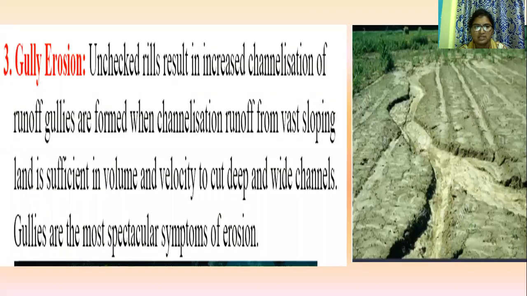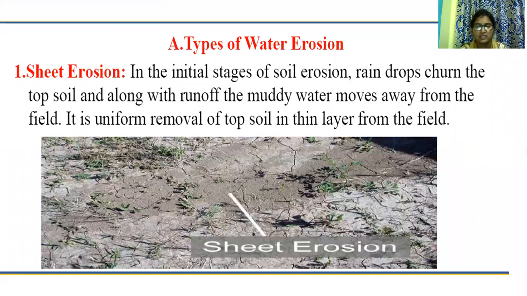The first one is sheet erosion, which we have already discussed. During heavy rain over a period of time, water will stagnate on top of the surface, and due to slopes, the water will erode the soil. Due to that, the top of the soil will slowly be removed from the ground surface.